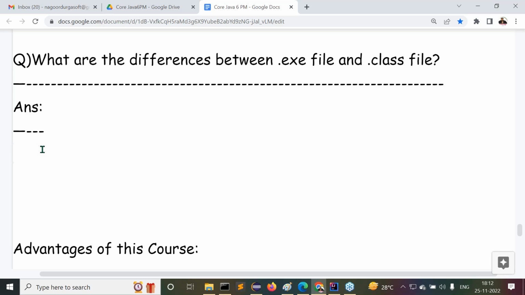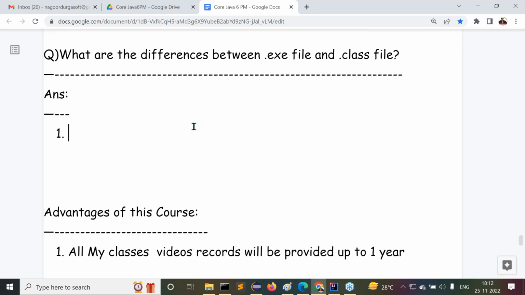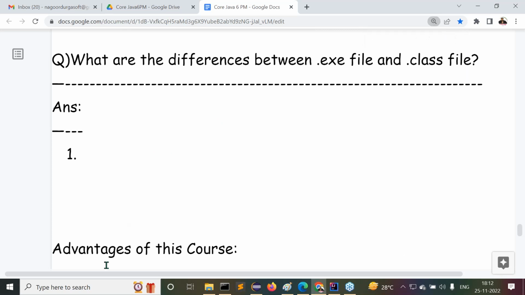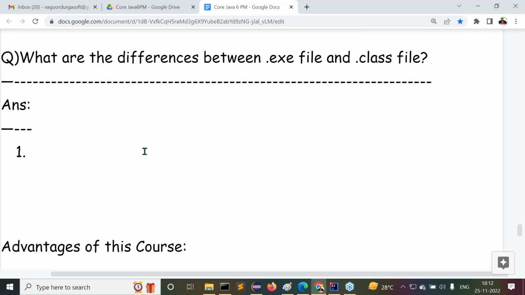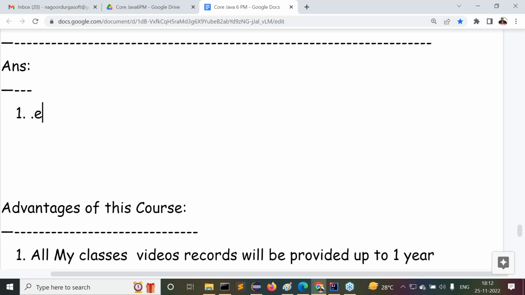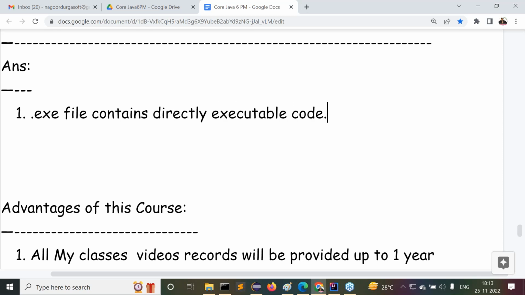All right, now let's understand this point. What are the differences between an .exe file and a .class file? Very first difference, understand this. An .exe file contains directly executable code.